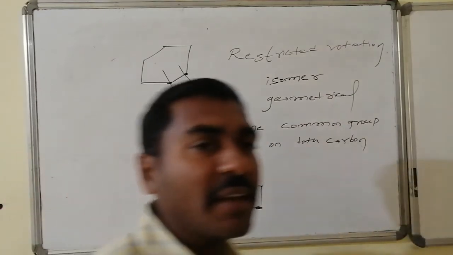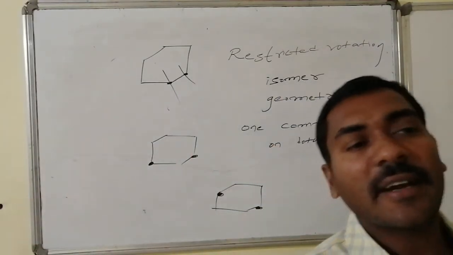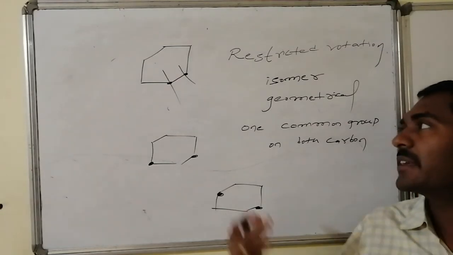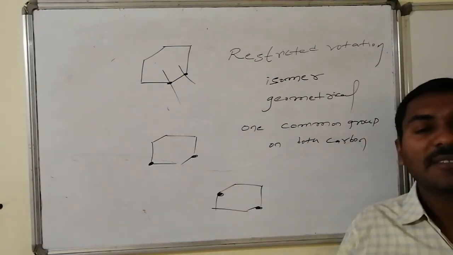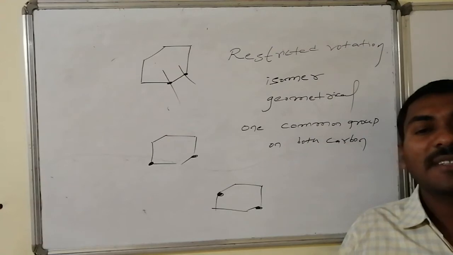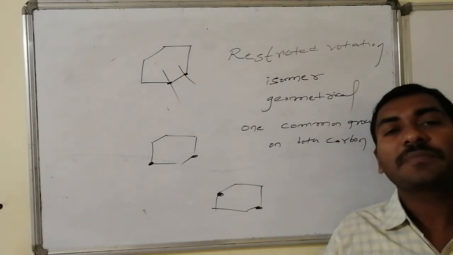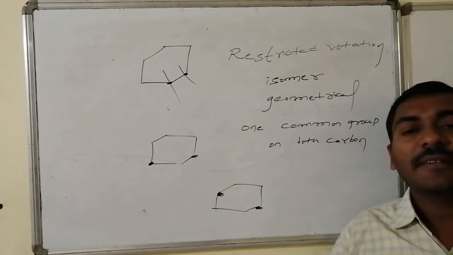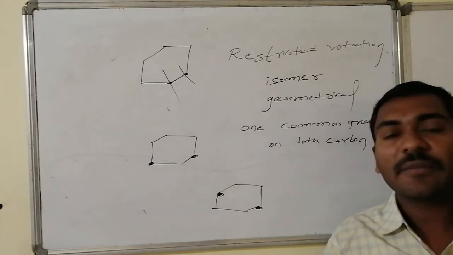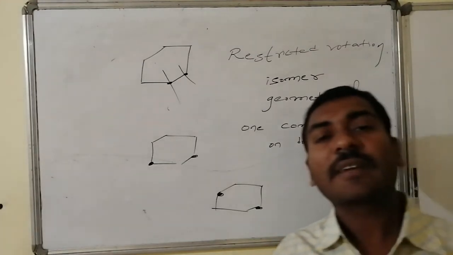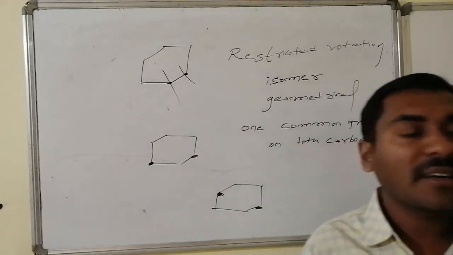Like that, any number of gaps containing carbon atoms can be taken as reference. Thereby I can claim the isomerism present in the space, which is known as geometrical isomerism. Thus, single bond containing compounds which are part of the ring are not able to undergo any kind of rotation. Thus, we can claim that these are having restricted rotation.